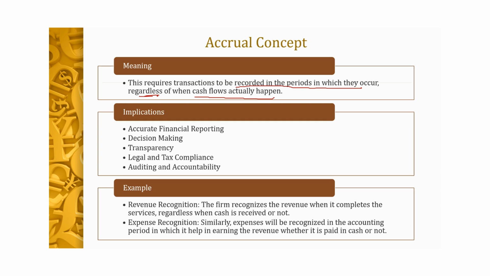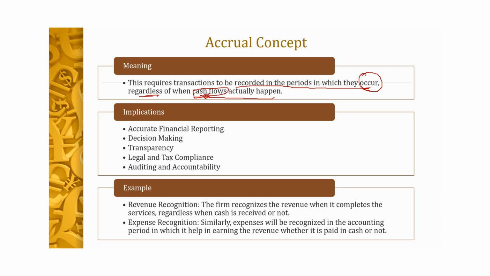Again, this can be related with the realization concept and matching concept, कि transactions को कब record करना है? जब वो actually they are occurring and not when the cash flow happens. हमने cash flow को नहीं देखना, हमने देखना वो transaction actually हुई कब, then we will record those transactions, right?